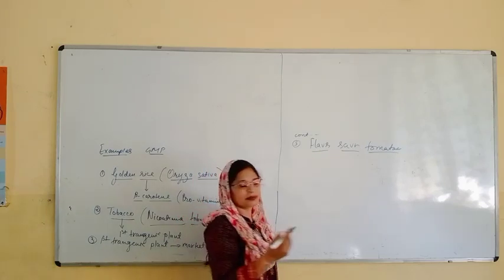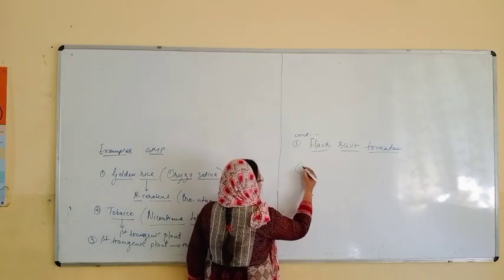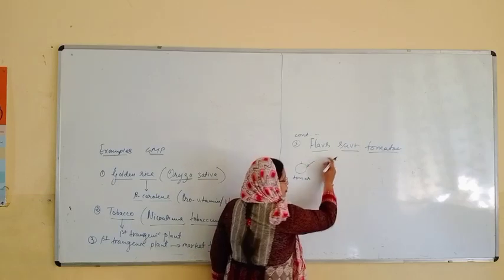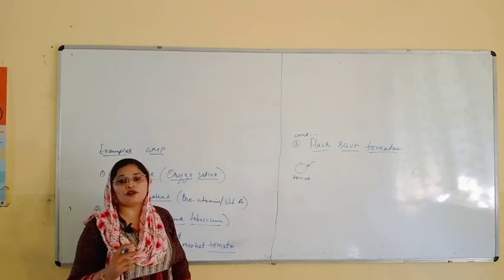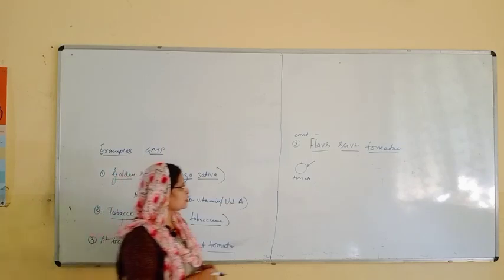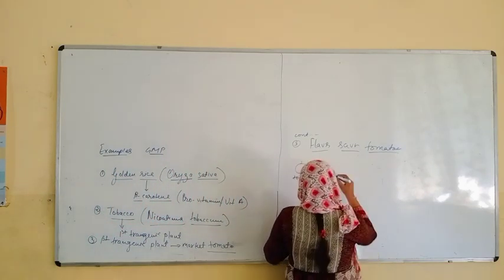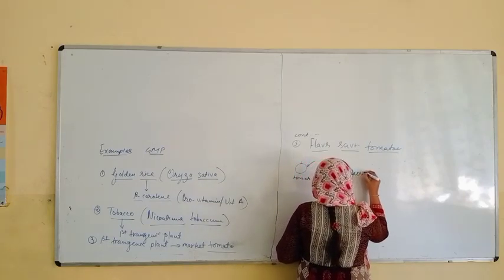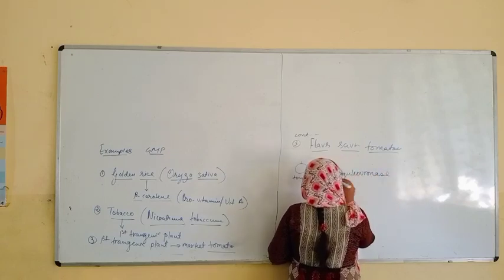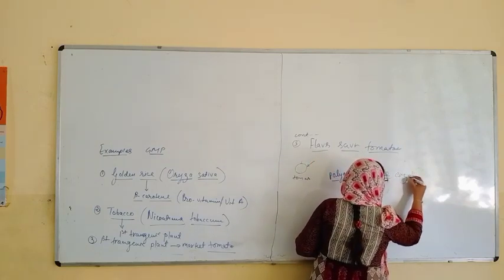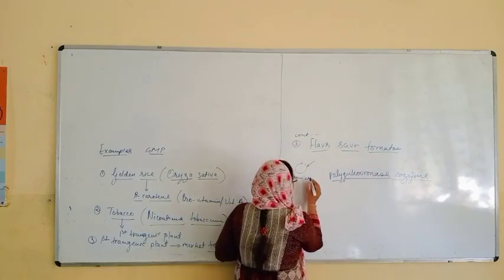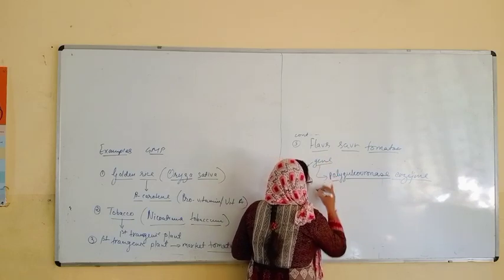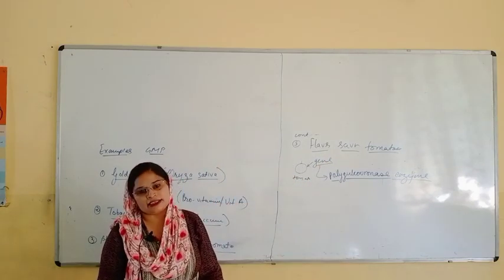Here, what they have done, they took a simple tomato. Suppose let us say this is a tomato. What they have done, they have taken one gene. One gene is responsible for one enzyme, that is polygalacturonase enzyme. So here I will write, the gene responsible for the polygalacturonase enzyme.